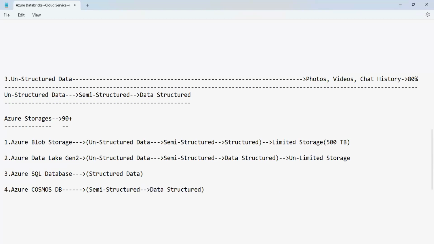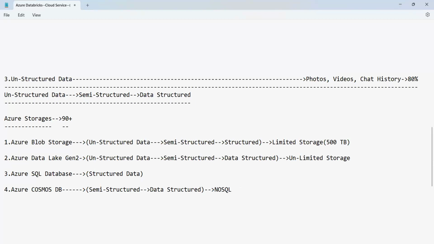Because though it is a database, it is a NoSQL database, because there will be no SQL here. So we can store even semi-structured data, and there will be no SQL rules as well.